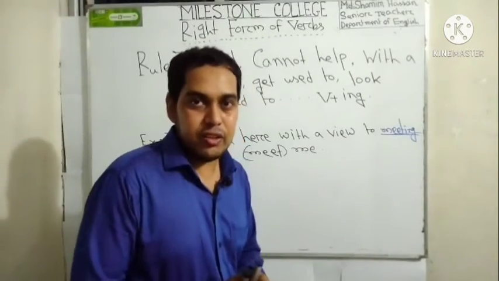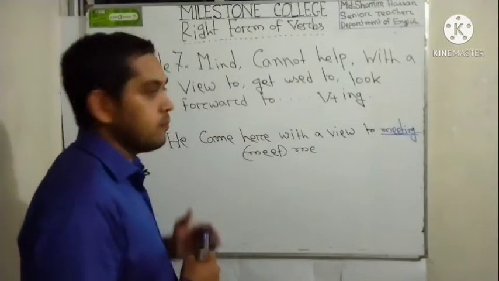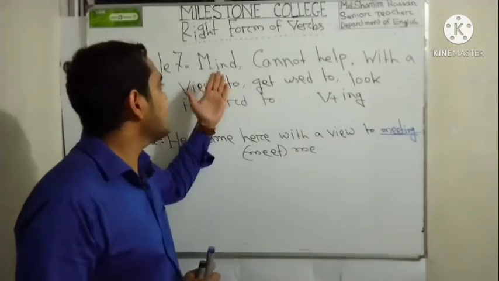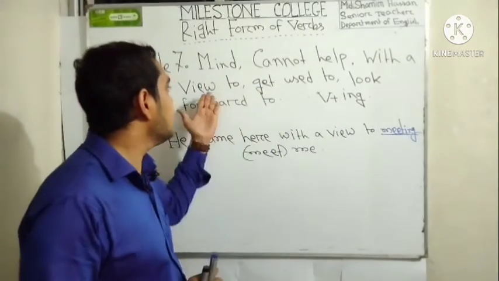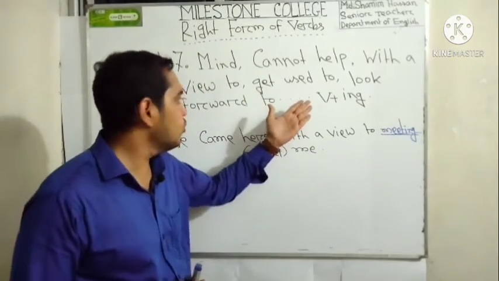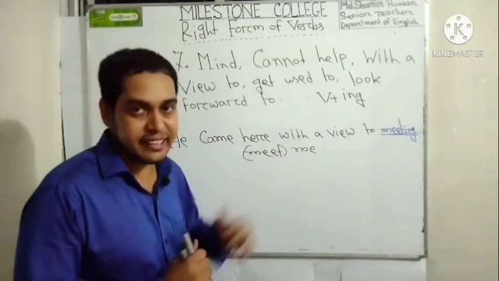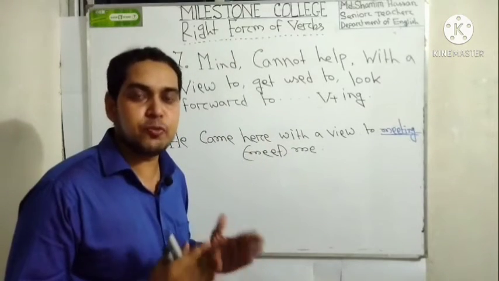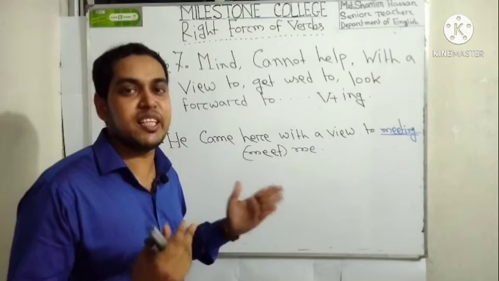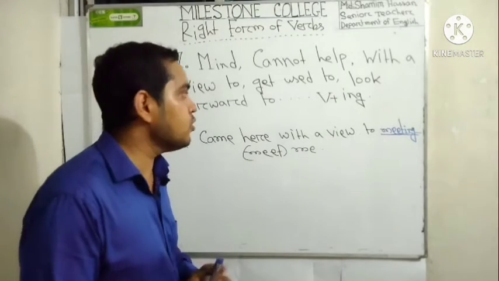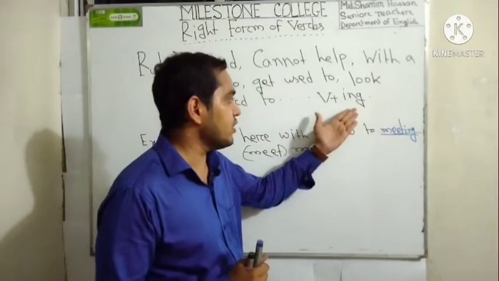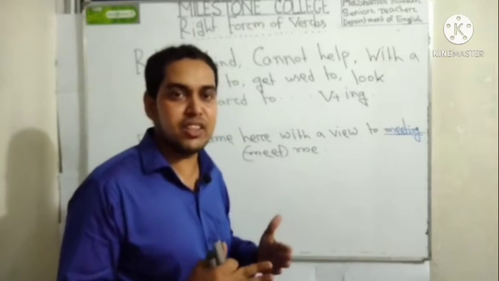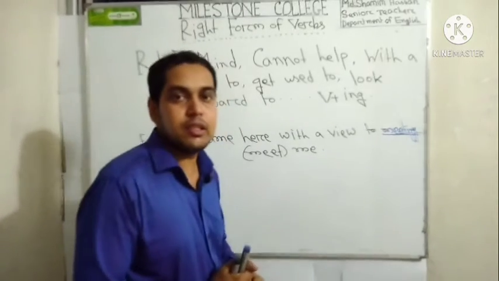My dear learners, now rule number 7. If you find mind, cannot help, with a view to, get used to, look forward to, etc. in any sentence, then you have to use just verb plus ing. That means you have to add ing with the verb, right?